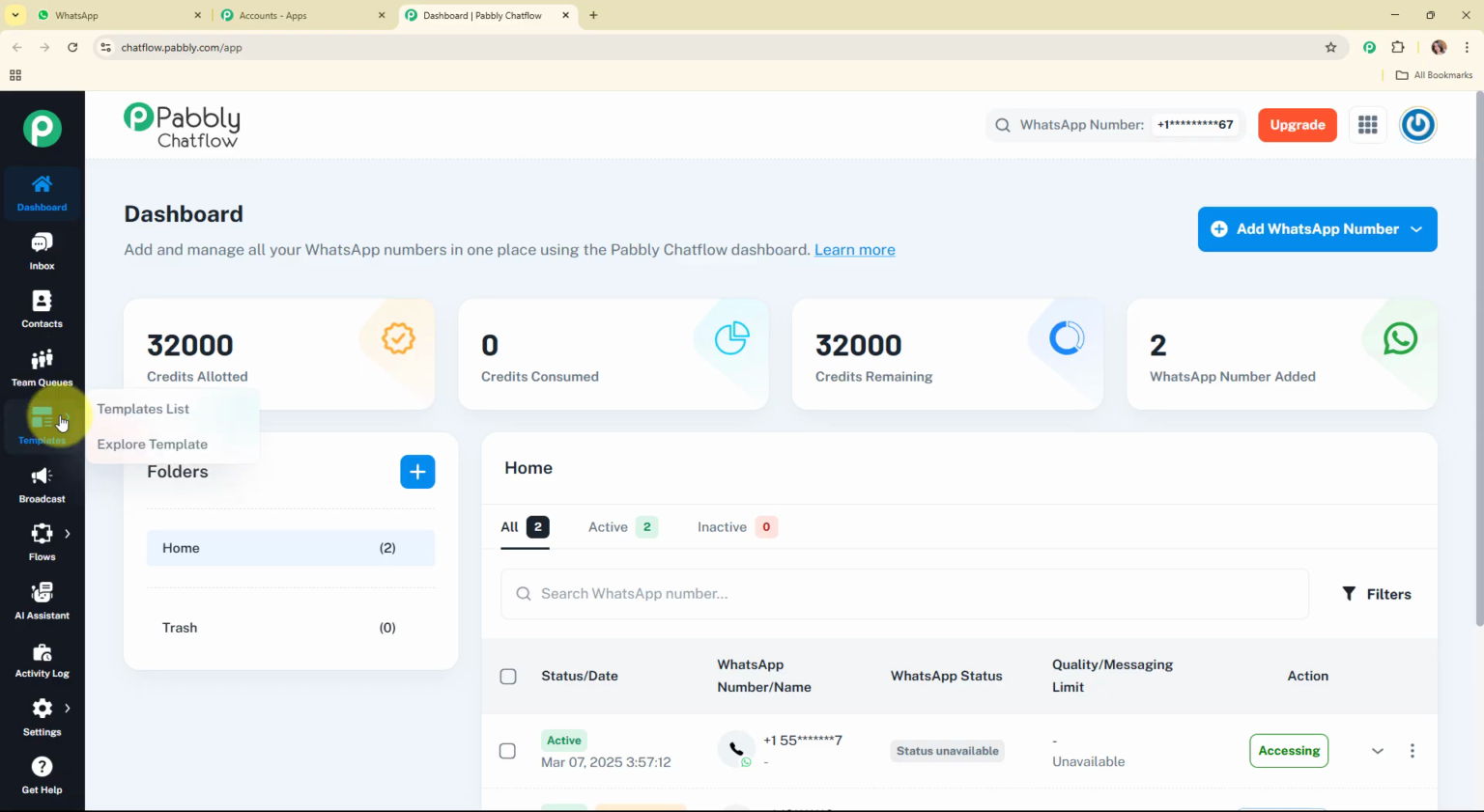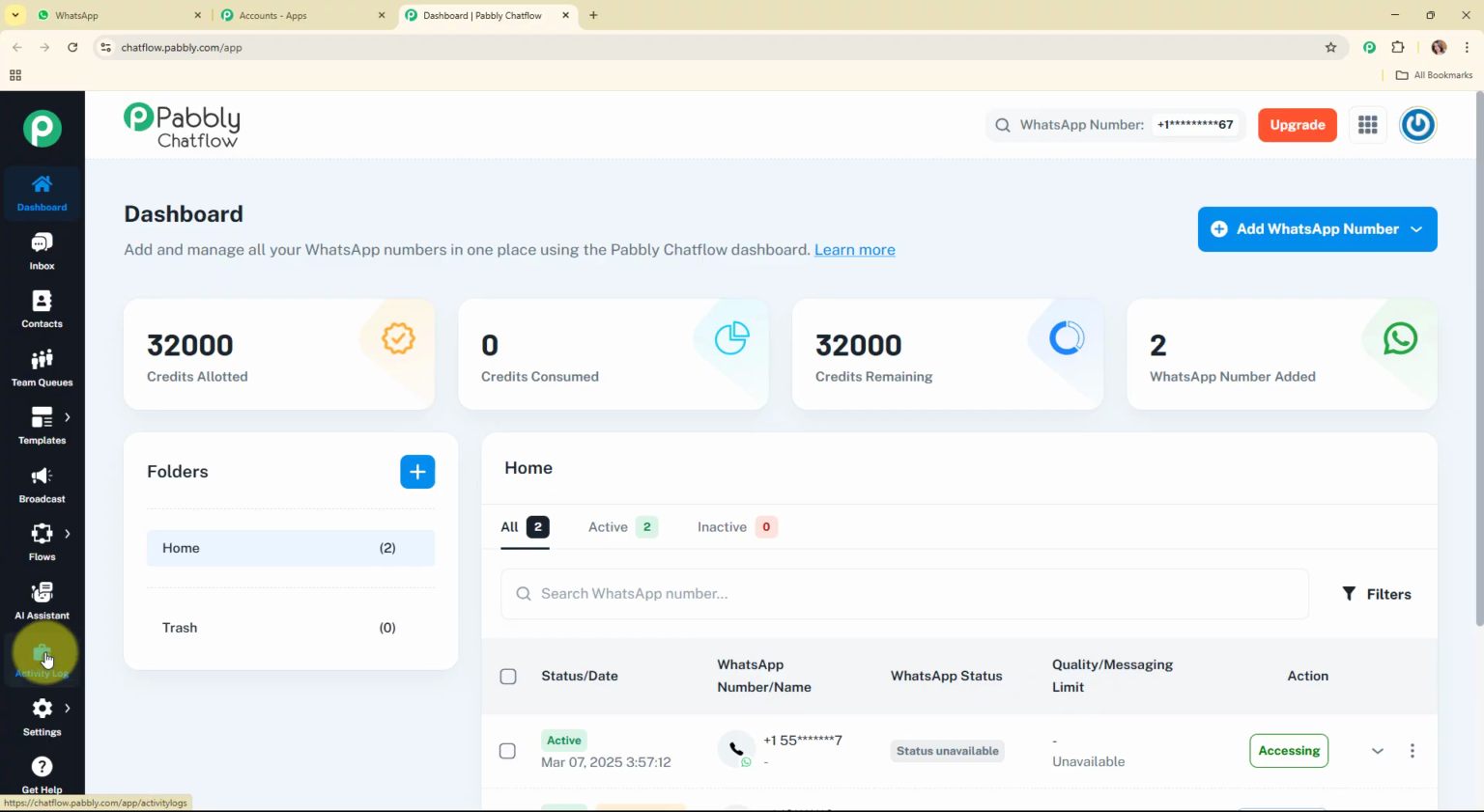Then comes the templates. So by using this particular feature, you can create and manage the templates for your WhatsApp messaging. Then comes the broadcast. So by using this particular feature, you can create, send and schedule the broadcast messages for your WhatsApp messaging. Then comes the flow. So by using this particular feature, you can create a WhatsApp chatbot for your business. Then comes the AI assistant. So by using this particular feature, you can create an AI assistant for your business.